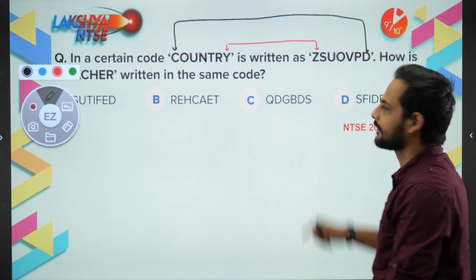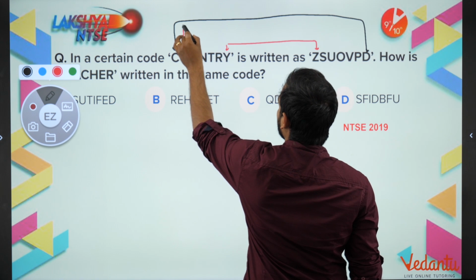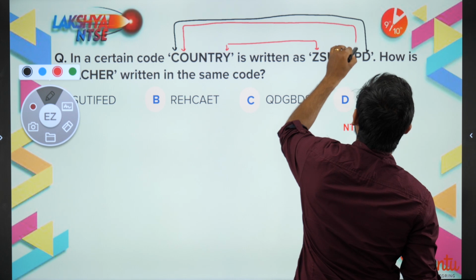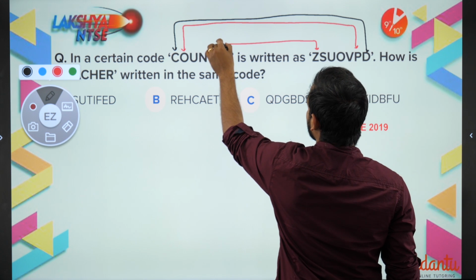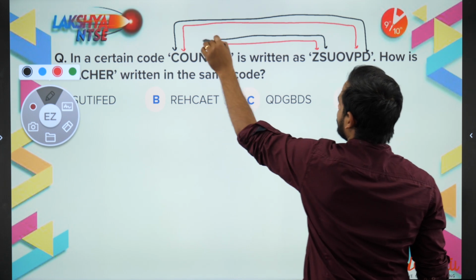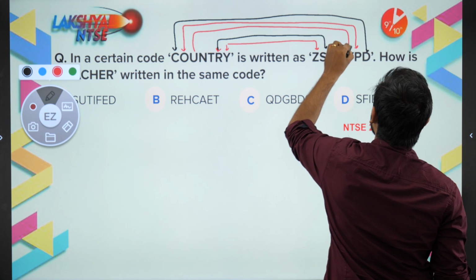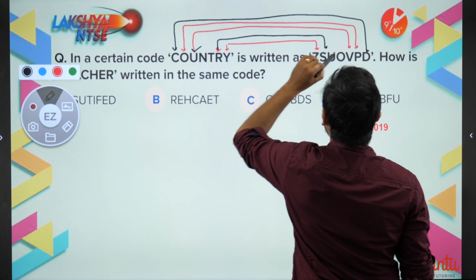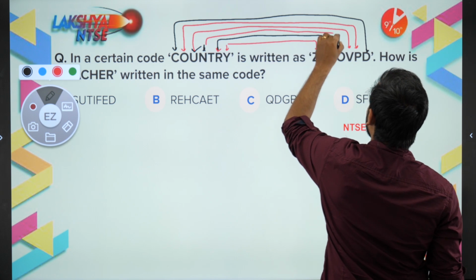O, P, M and O, P. So as you can see, O is becoming P, right? And R is becoming the next letter S, correct? Then U is becoming V, correct? And N is becoming O, correct?